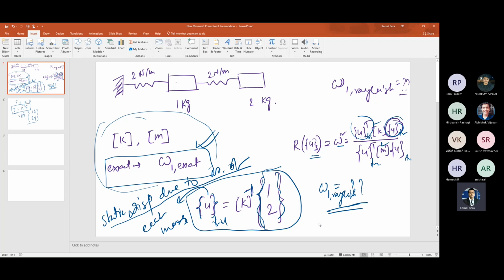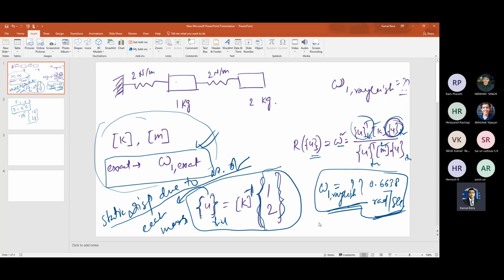Yeah, a 2 by 2 system, right? Very easy. You can do it without a calculator also. You can invert it and do the multiplication. Very simple. The Rayleigh value is 0.6638 radian per second. Don't forget to write the unit. In most of the software, whether it's ANSYS, Abaqus, STAAD or something like that, the output is in hertz.